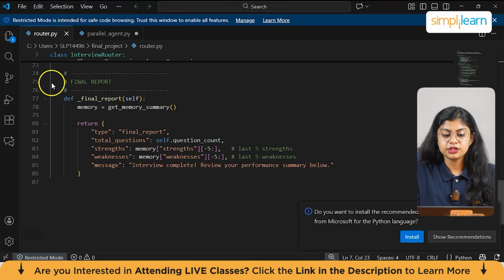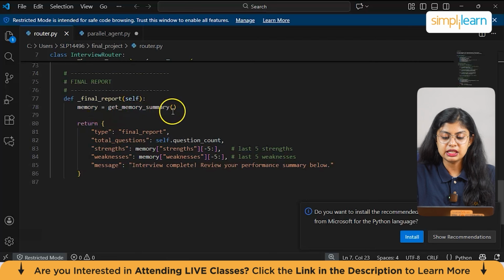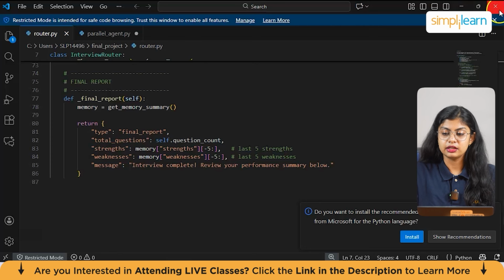Now here's the last function, which is def final report. Memory is equal to get memory summary. Here the long-term memory returns a structured summary, and then again the return type will be final, total questions, strengths, weaknesses, and a message: interview completed, review your performance summary below. This will be signaling the end of the interview, how many questions were asked, showing the last 5 strengths and showing the last 5 weaknesses also. So this is how router.py will be.